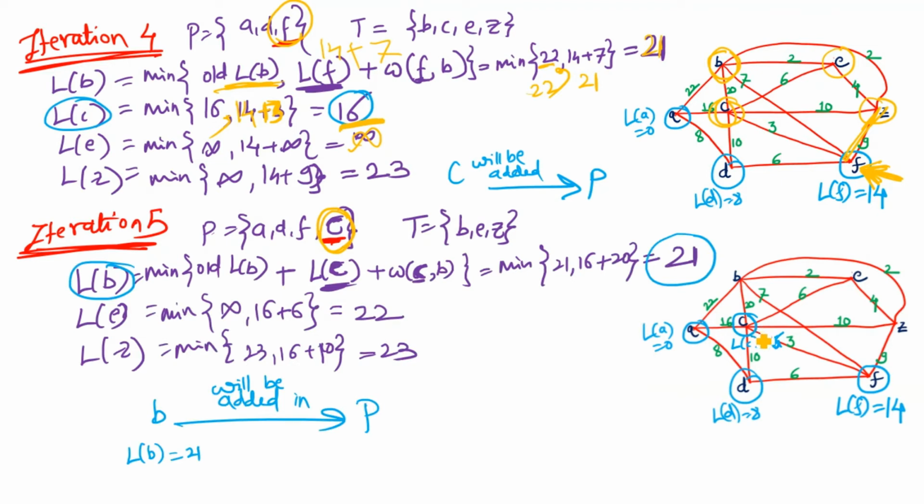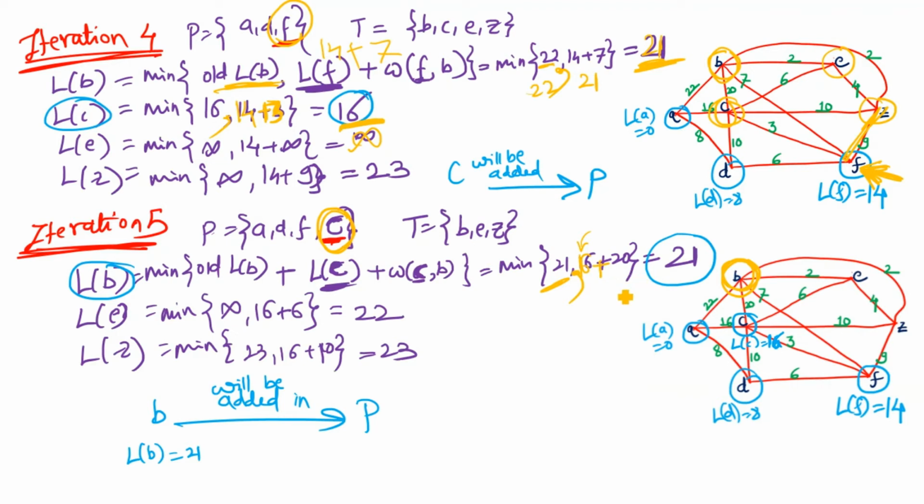Okay, now c is recently added. From c to another vertex, we have to find out its length. So length of b will be, now we are at the fifth iteration. Four vertices were added into the path. Now it's time for adding the fifth vertex. In the fifth iteration, we have to find out what the length of b, e and z is. Now length of b will be length of b in the last iteration, which was 21, comma, length of recently added vertex, that is c, length of c was 16, plus from c, if there exists an edge from c to b, so its length, that is 20.